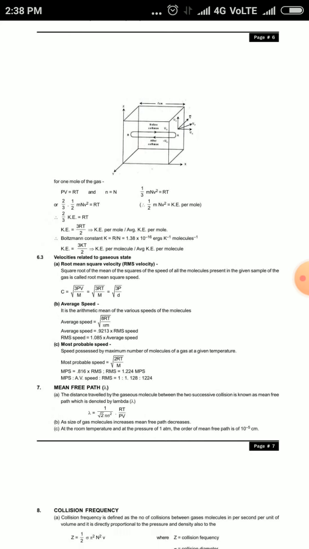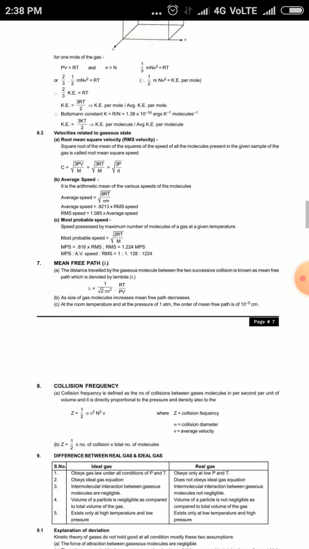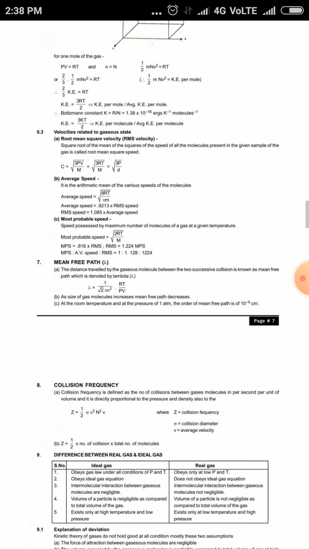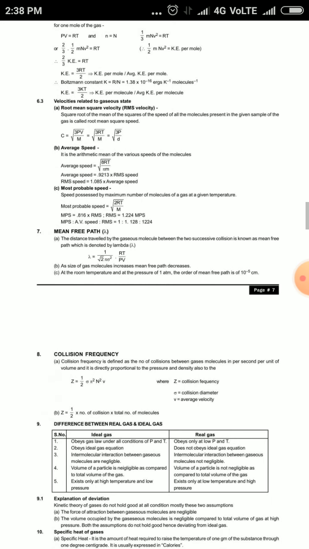Average speed is √(8RT/πM). The most probable speed is √(2RT/M), and the mean free path λ = 1/(√2 π σ²) · RT/PV.